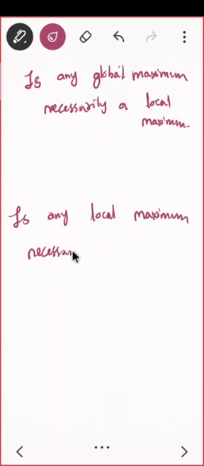Or second question, is any local maximum necessarily a global maximum? What do you think? Same goes for minima, we don't care about that. Think about it.